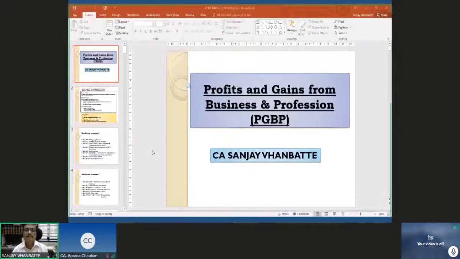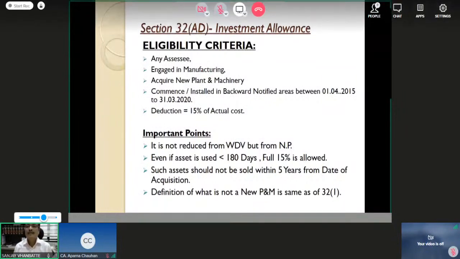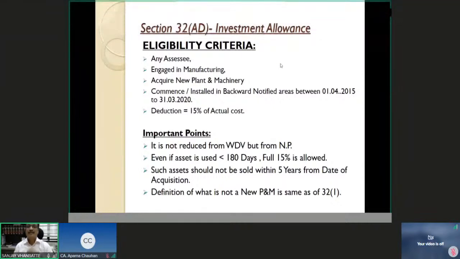Last session we had on 17th, we discussed the topic of depreciation, section 32. I'm taking you forward in this head of business, income from business or profession. We start with section 32AD, investment allowance, which is available specifically for industries in the notified backward areas of Andhra Pradesh, Telangana, West Bengal, and other areas. This is a specific deduction which is allowed under section 32AD while computing the income from business or profession.